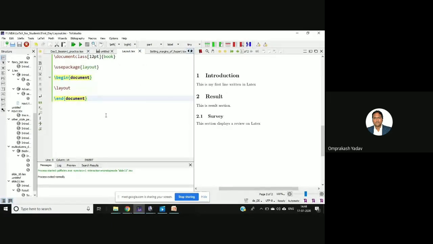Layout. Okay. So if you see here, I've just written document class 12 point, and I've taken book over here. So let me change this to report first.